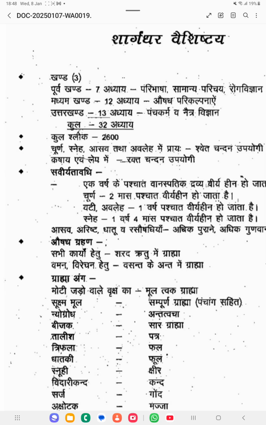So such type of Moti Jada, Adistula Jada, you have to take the Moolatwak. You have to take the skin of that Moola. So the root is heavy in weight or heavy in consistency.